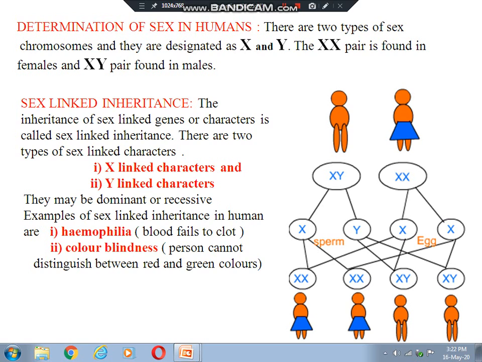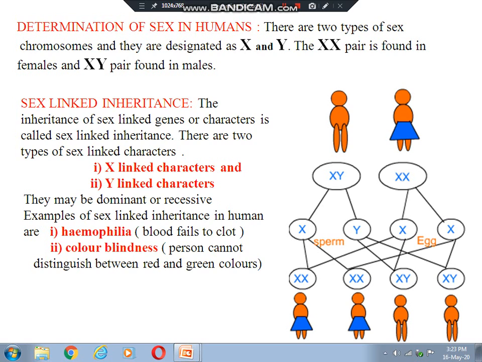Now, sex-linked inheritance. You know that X and Y chromosomes carry genes for determining the sex. Hence, they are called sex chromosomes. But they also carry some genes that control some body characters. The body characters mean somatic characters. The somatic characters whose genes are located on the sex chromosomes are called sex-linked characters. The genes for body characters that are present on sex chromosomes are referred to as sex-linked genes.